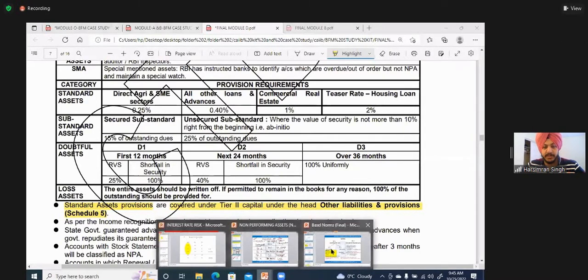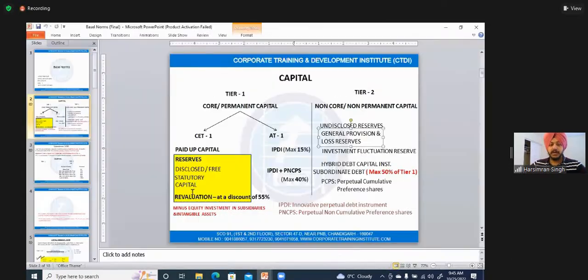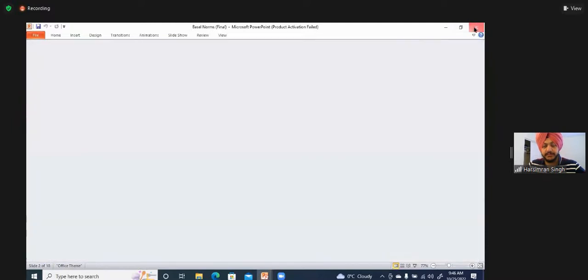Basically, what is happening, look here, suppose for a standard account, whatever provision you are making, you will reduce it from this paid up capital from here and put it here under general provision and loss reserves. Is that clear? This question came in theory. Then